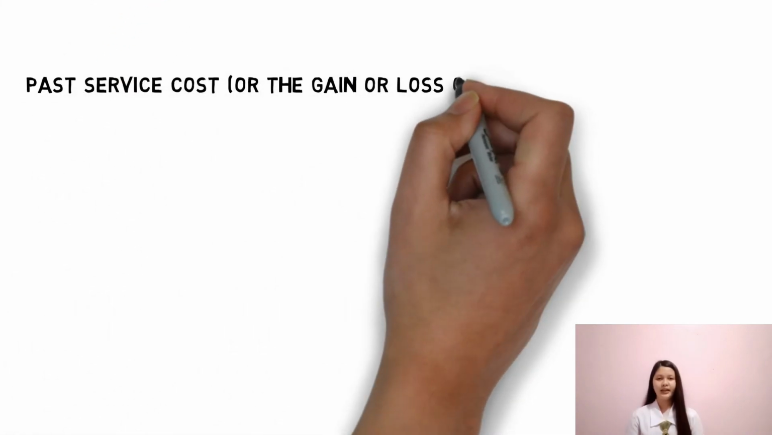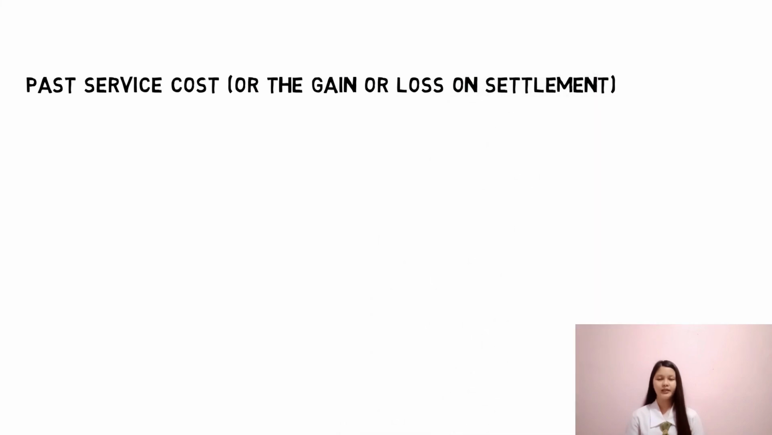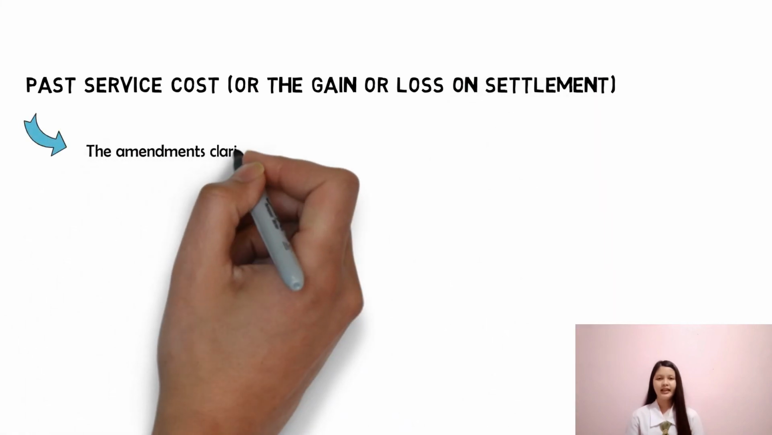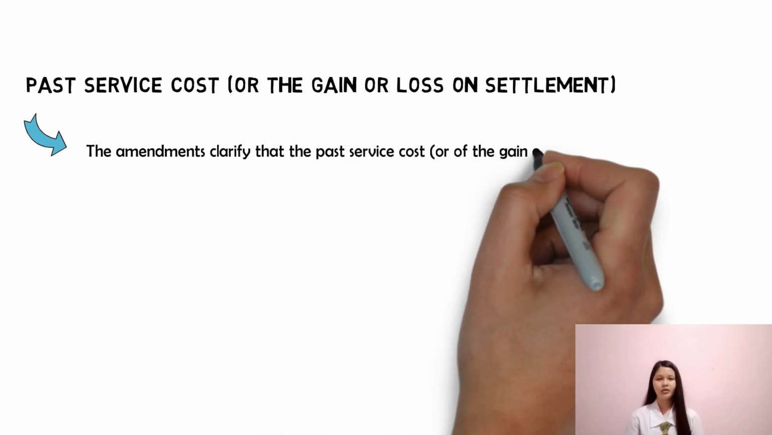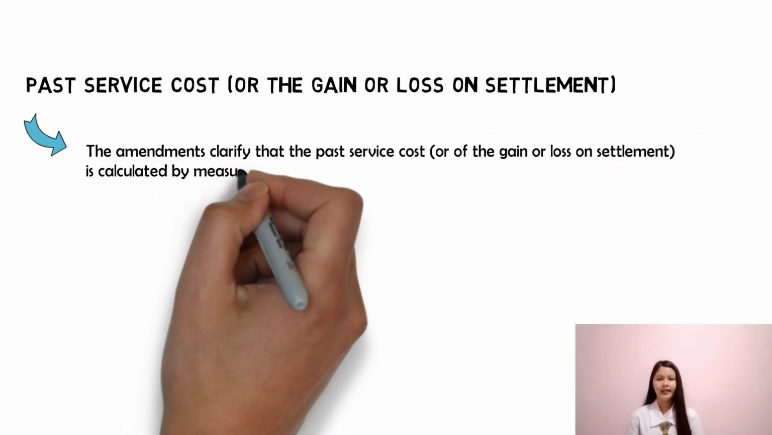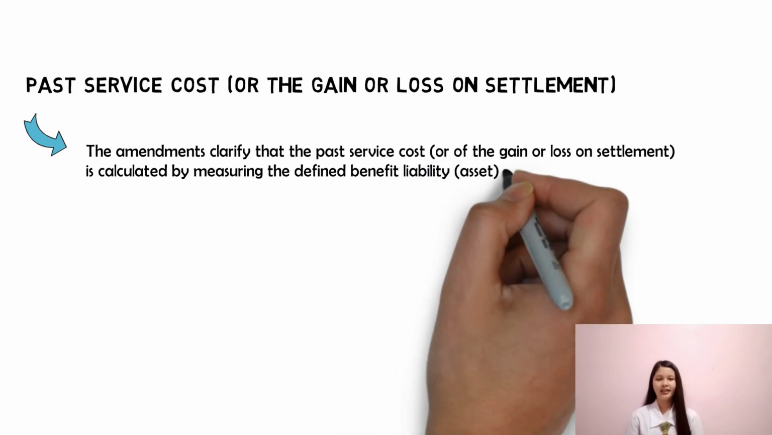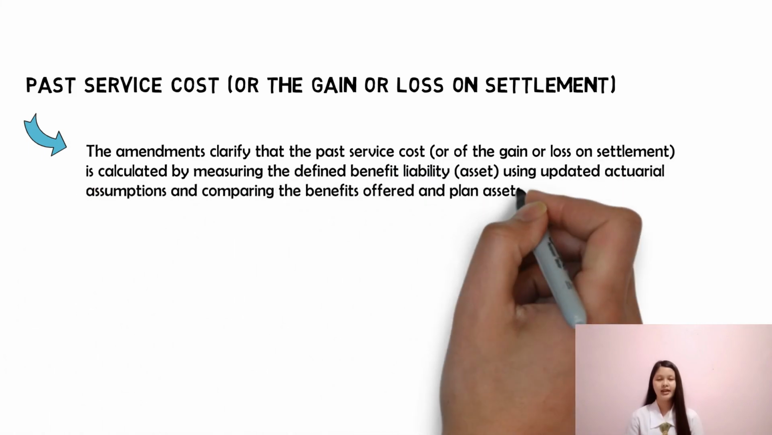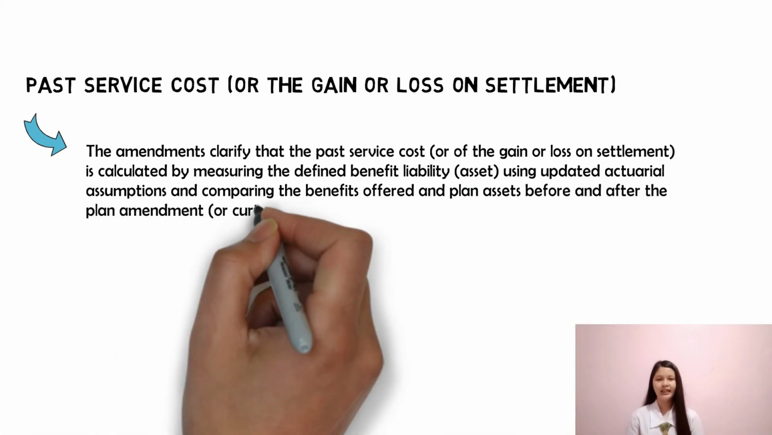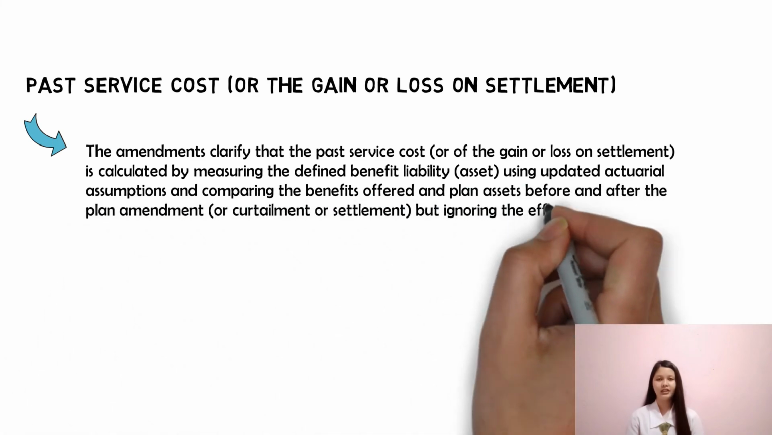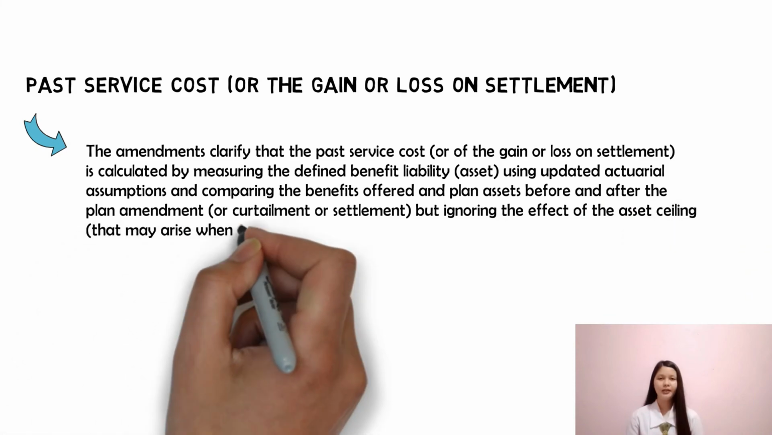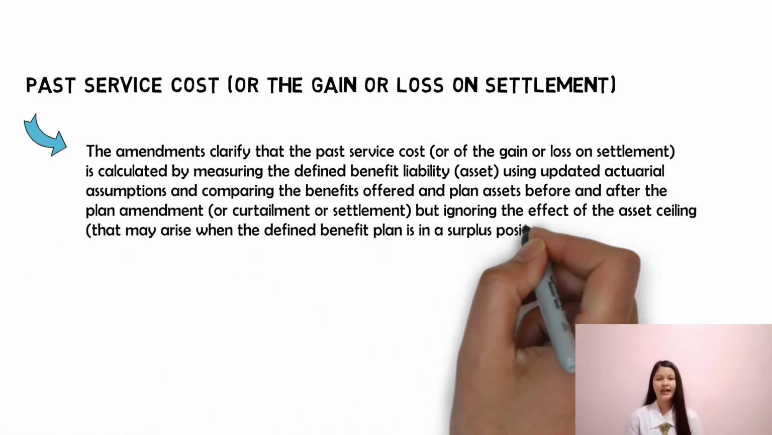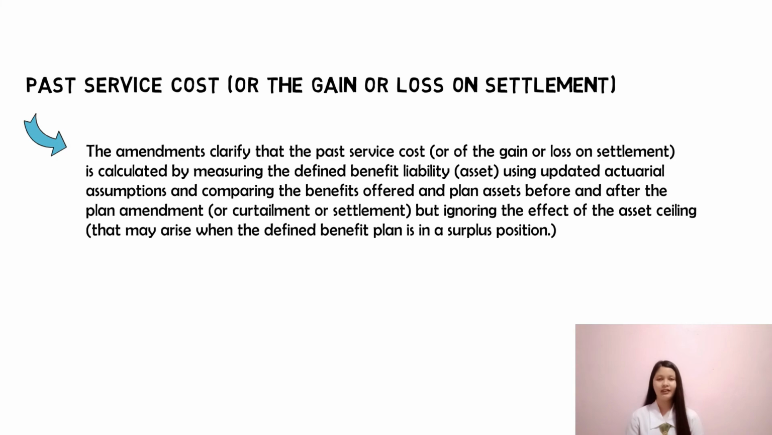So, let's begin. Amendments with regards to past service cost or the gain or loss on settlement. The amendments clarify that past service cost or the gain or loss on settlement is calculated by measuring the defined benefit liability or asset using updated actuarial assumptions and comparing the benefits offered and plan assets before and after the plan amendment or curtailment or settlement, but ignoring the effect of the asset ceiling that may arise when the defined benefit plan is in a surplus position.